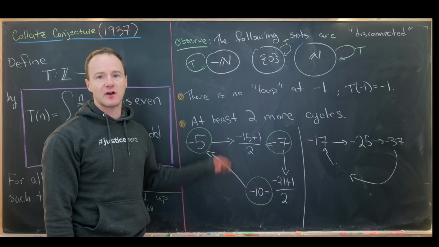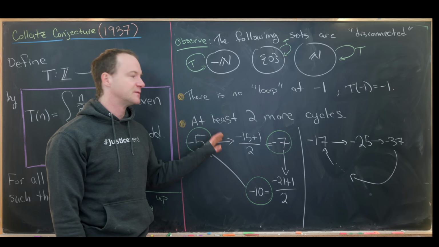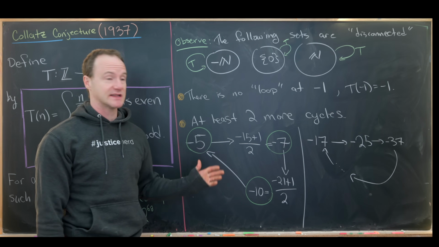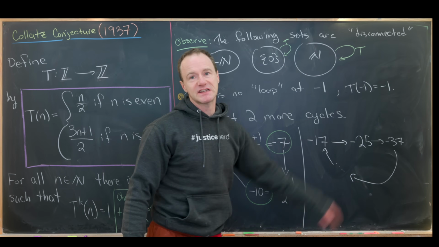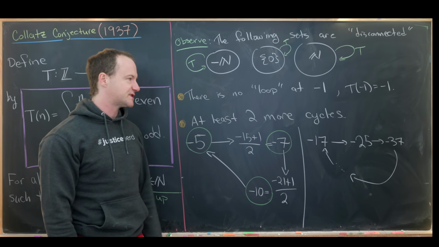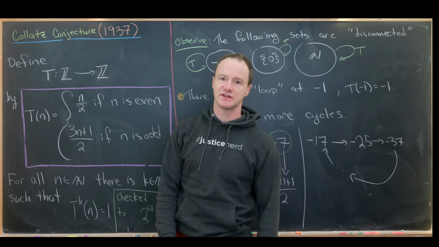And why do I say that there are at least 2 more cycles instead of saying that there are a lot more cycles? Well, that's because the generalized Collatz conjecture says that these 2 cycles, along with this fixed point, are the only new cycles when you introduce the negative natural numbers or the integers here.